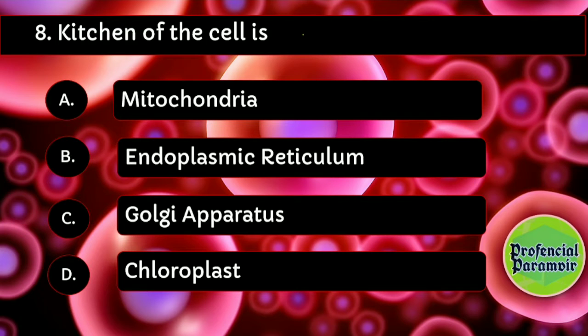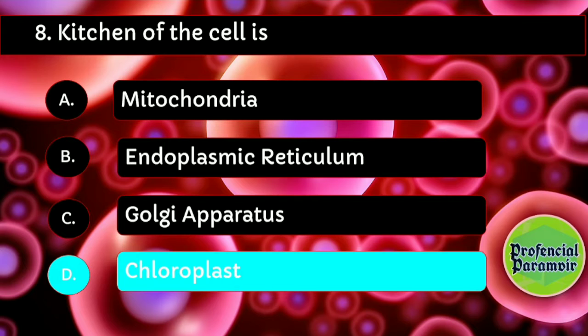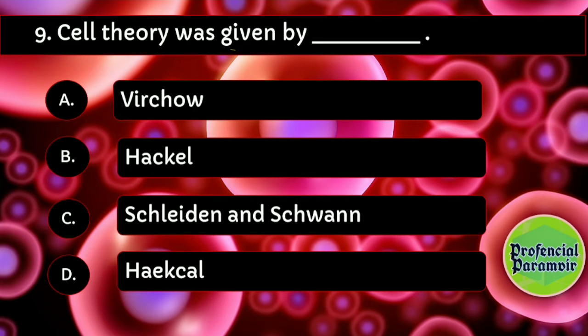Dash is known as the kitchen of the cell. This is also very important. Mitochondria, endoplasmic reticulum, Golgi apparatus, or chloroplast. The answer is chloroplast. Cell theory was given by Virchow, Haeckel, Schleiden and Schwann, or Haeckel. The right answer is Schleiden and Schwann.